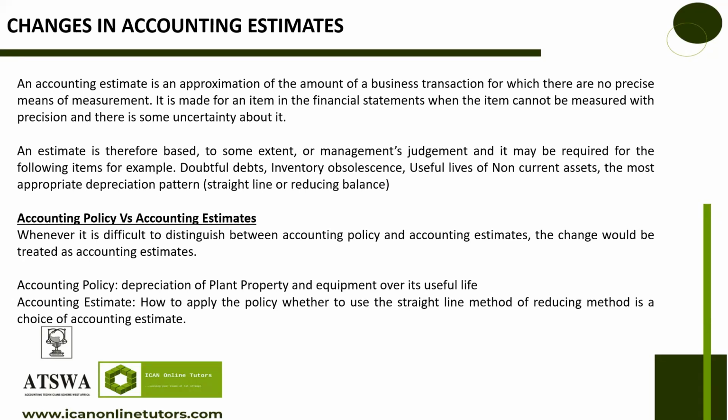What we do also about provisioning for doubtful debt, where we say we are keeping a particular amount, say 10% of the debt we cannot collect back again. We didn't measure it to a degree of certainty. We only assumed, either based on historical records, do you understand? Or maybe one policy asked us to do that.